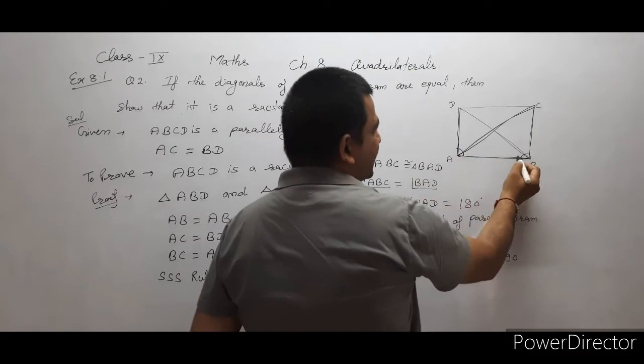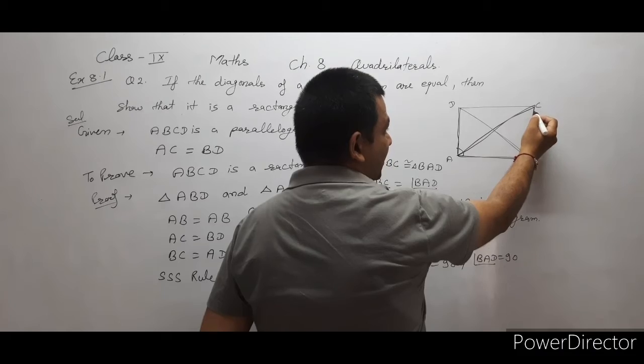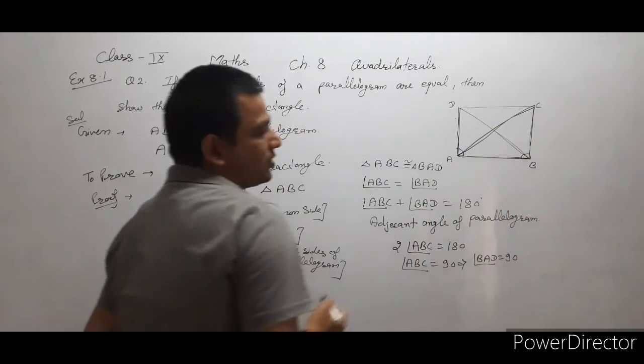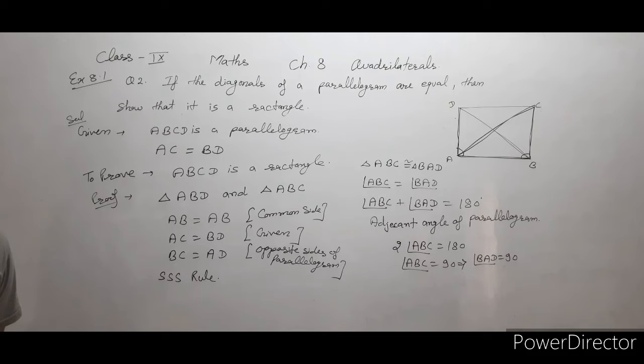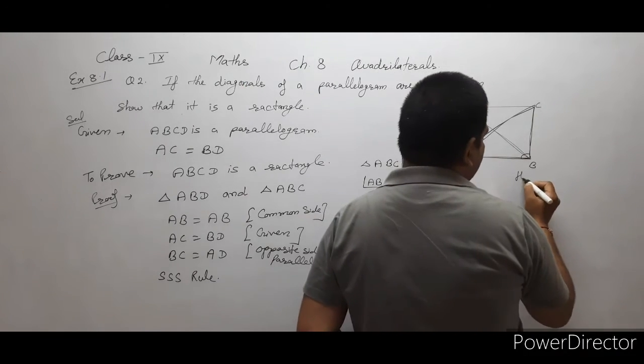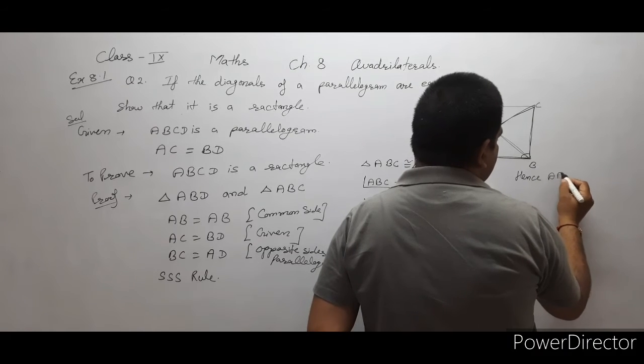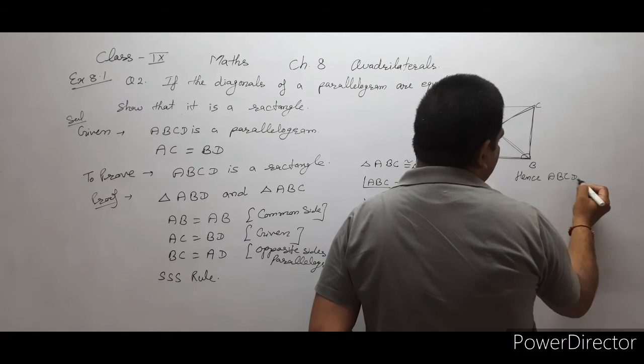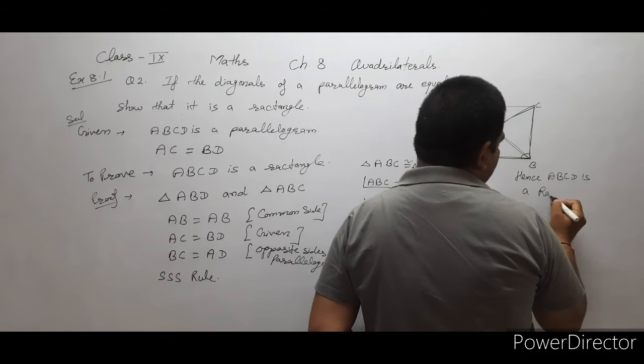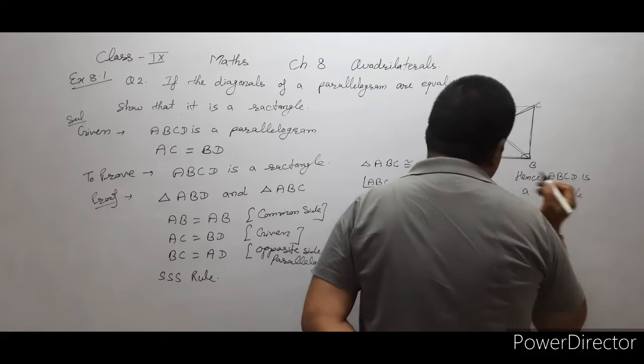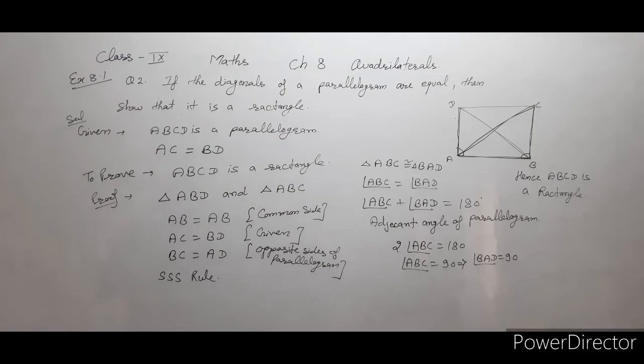It's 90, it's 90. That is the opposite angle, that is equal to 90, that is also the opposite angle, that means this is also 90 degrees. All the angles of the parallelogram are 90 degrees and the diagonals are equal. If each interior angle of the parallelogram is 90 degrees, that means it's a rectangle. Hence ABCD is a rectangle because each interior angle is equal to 90 degrees.